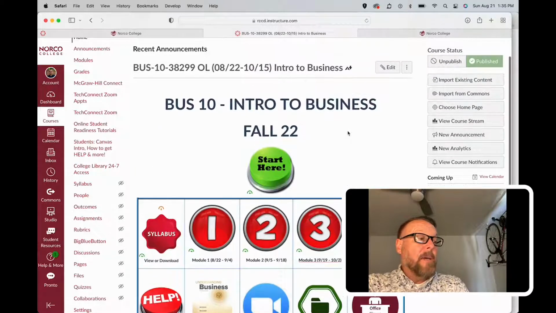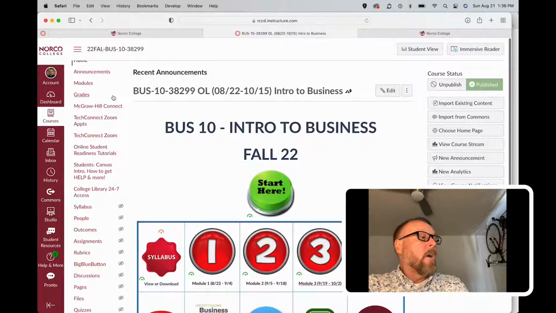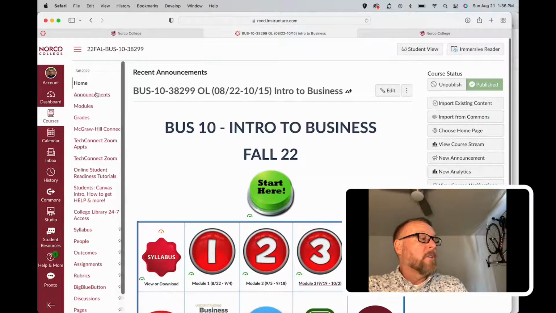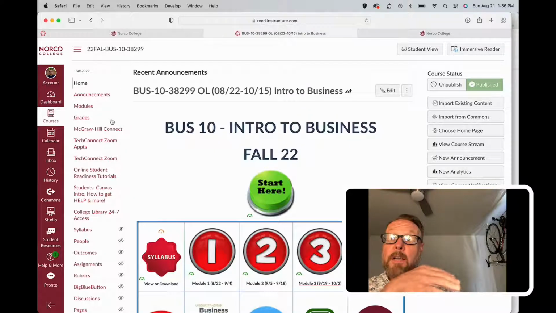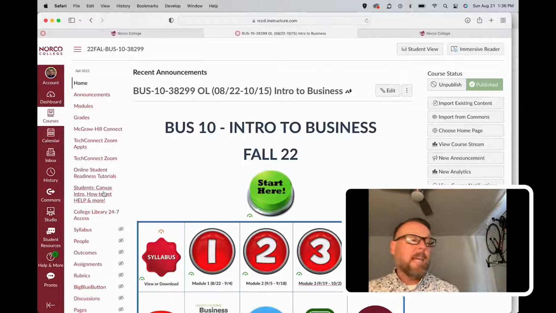On the home page here, you can navigate everywhere that you need to go in our course. If you look at the left menu here on our home page, there are some buttons. There is home, there's announcements, there's modules, there's grades, there's a McGraw-Hill Connect link, which you'll only use if you're going to connect to the ebook through our course. There's some Zoom meeting things, and then there's some helps for you. If you need some help in Canvas, this is your first class you've ever taken, you might want to select that Canvas intro, and you can get more information about Canvas.